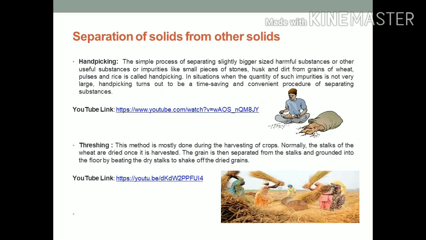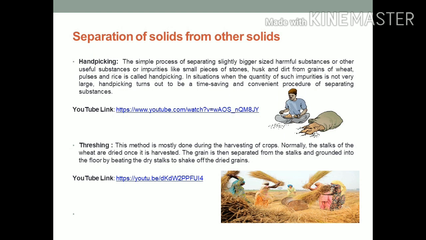In this slide, we will understand what is separation of solids from other solids. First of all, we will understand what is handpicking. The simple process of separating slightly bigger size harmful substances or other useful substances or impurities like small pieces of stone, husk, and dirt from grains of wheat, pulses, and rice is called handpicking. In situations when the quantity of such impurity is not very large, handpicking turns out to be a time-saving and convenient process of separating substances.